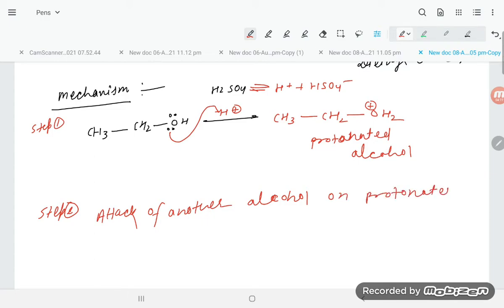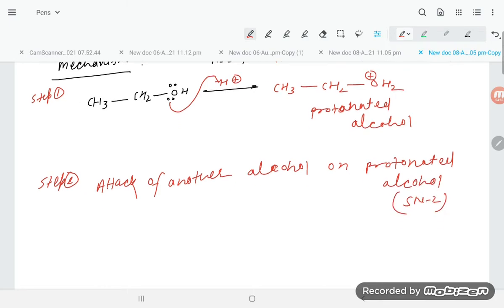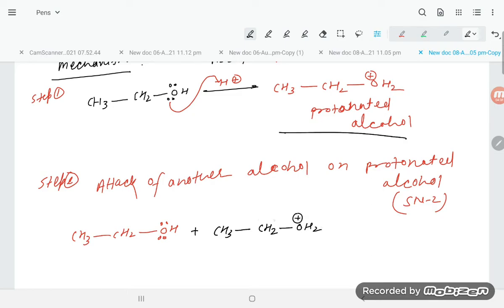And that is SN2 attack, a backside attack. So see, student, CH3, CH2, and here OH. And this molecule, protonated alcohol, I am writing here, dear student: CH3, CH2, and OH2 with a positive charge.